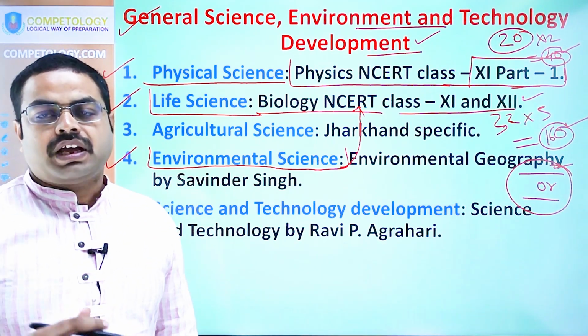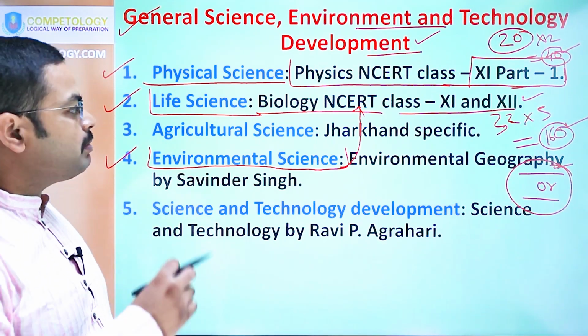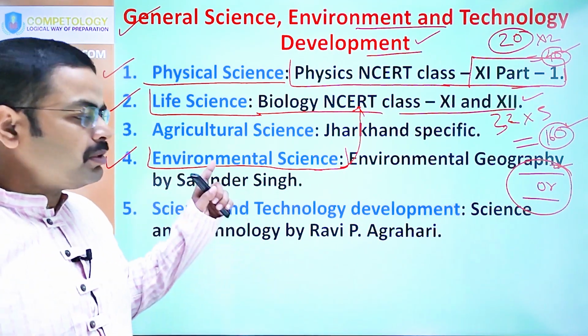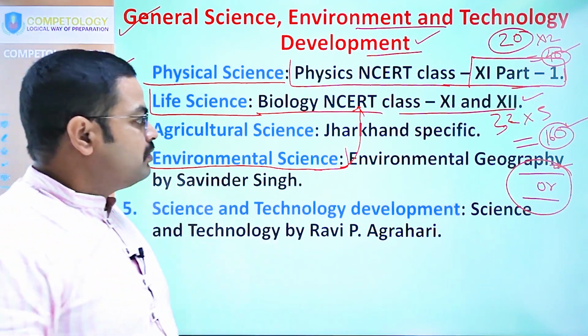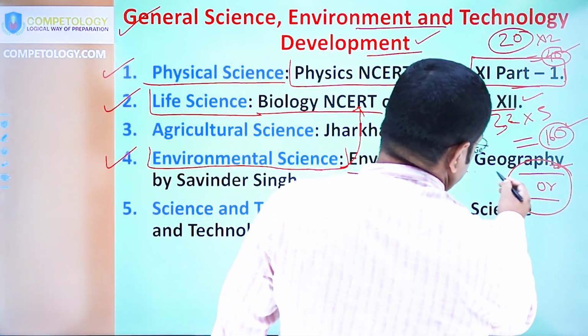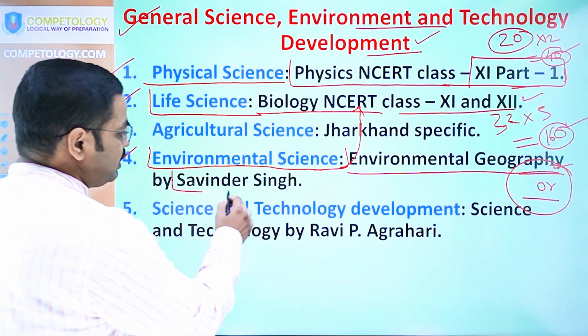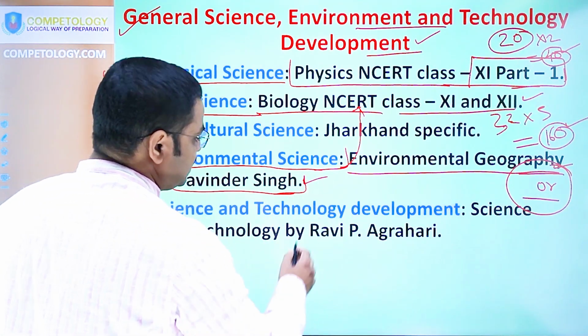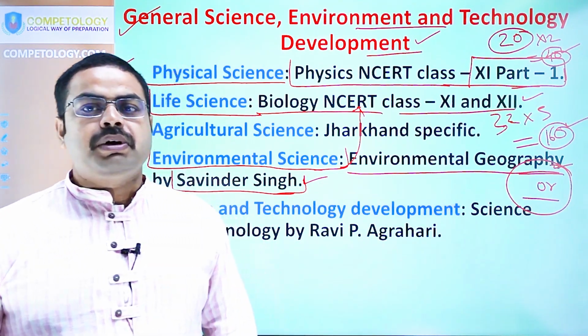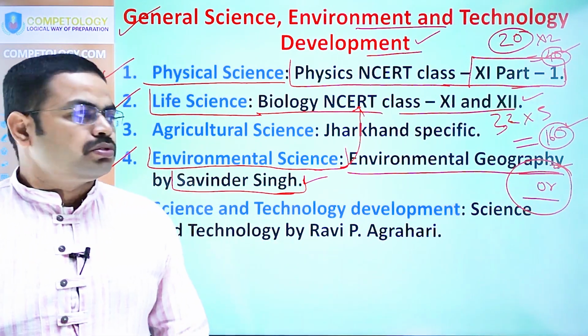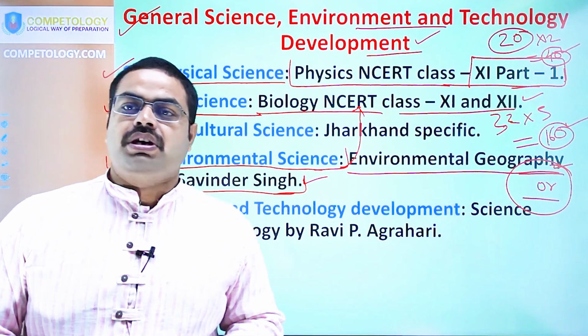of the syllabus cannot be completed with the biology book or NCERT itself. You have to supplement your material here with the environmental geography book that is written by Savinder Singh. And this is a very bulky book. Basically this book is used by the geography optional students in the UPSC exam. So you don't have to go through cover to cover.